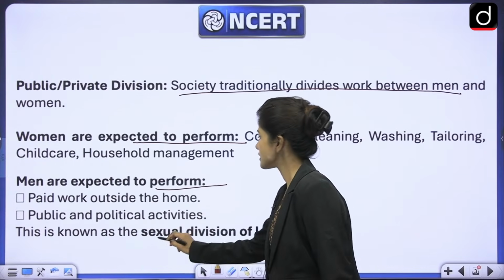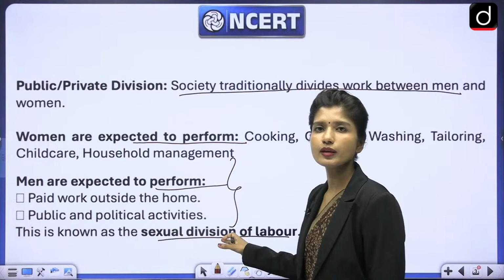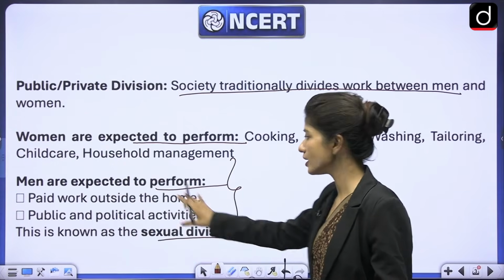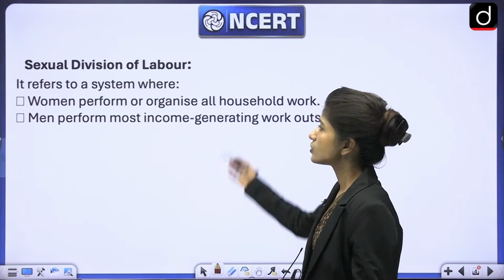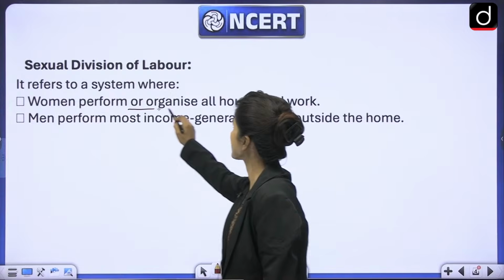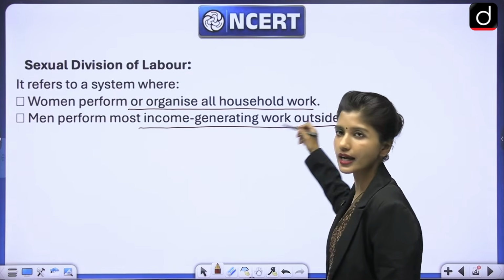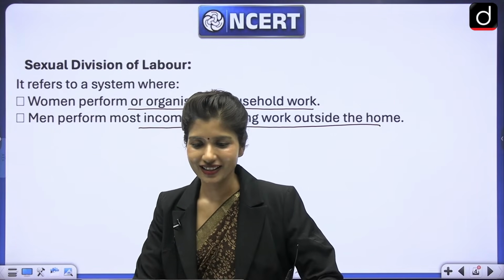So this creates sexual division of labor, right? This is called sexual division of labor. Division of labor means we have divided our work and it is based on the sex of the person. So it is called sexual division of labor. Women perform or organize household work and men perform most income generating work outside home. This is called sexual division of labor, right?